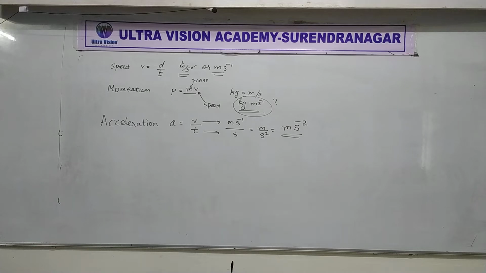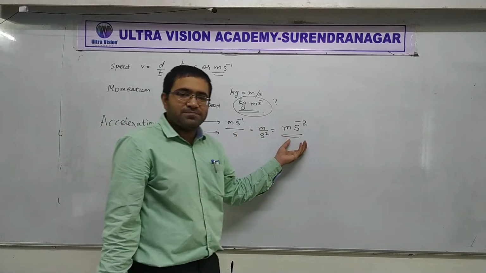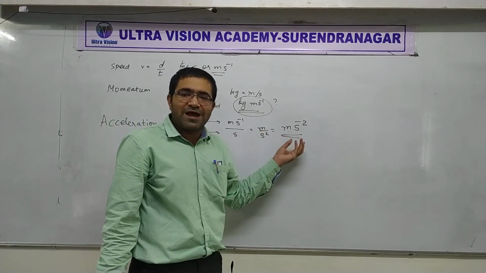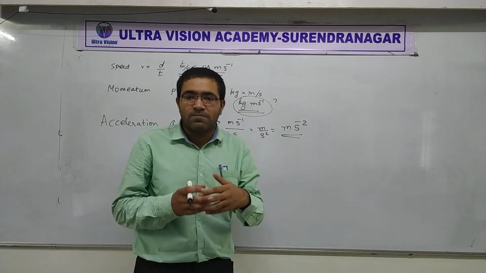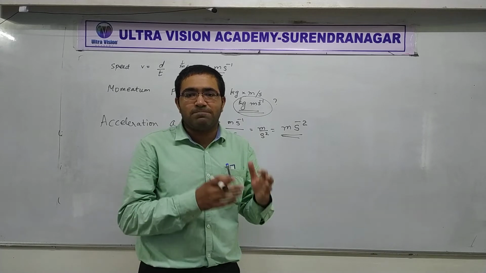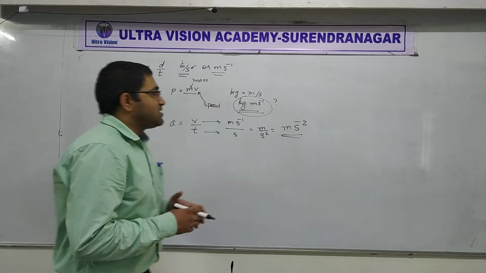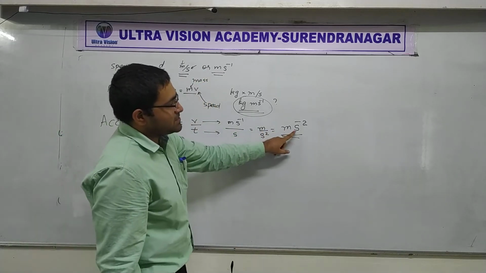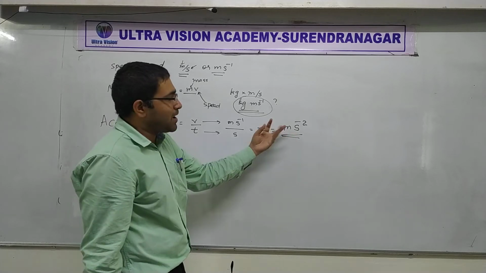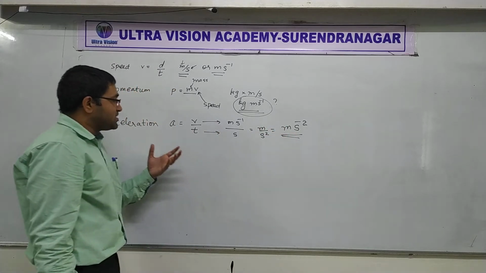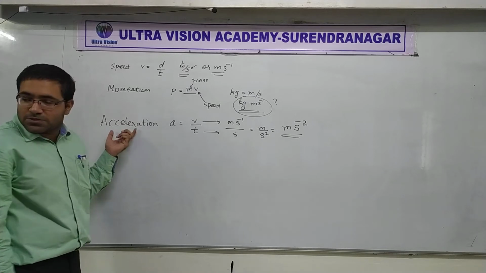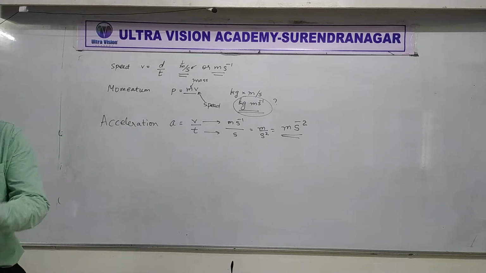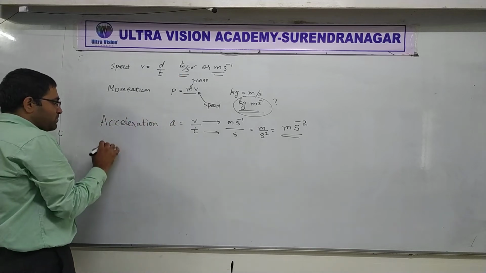So you see, this is one more derived unit. Again, we are deriving all these units from fundamental units or the base units. Like meter is the base unit, second is also base unit. When you combine these two, we are getting a new unit for acceleration, and that is the derived unit. Understood? Let's try one more.